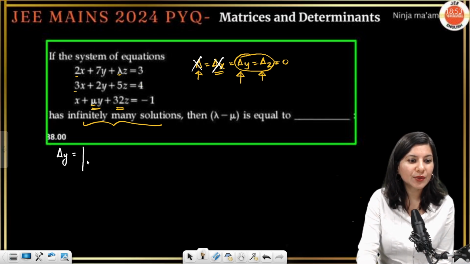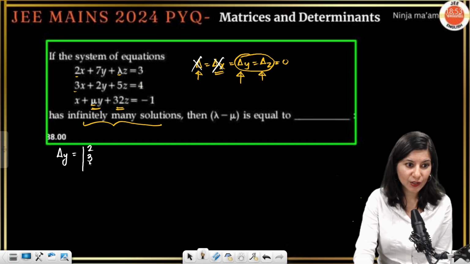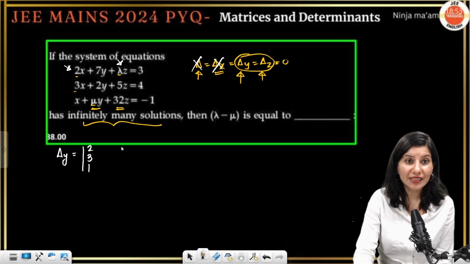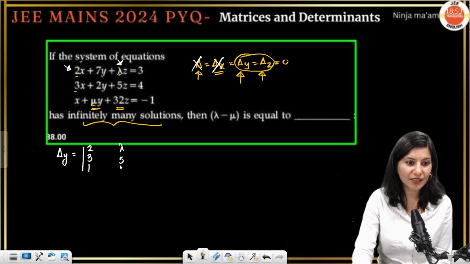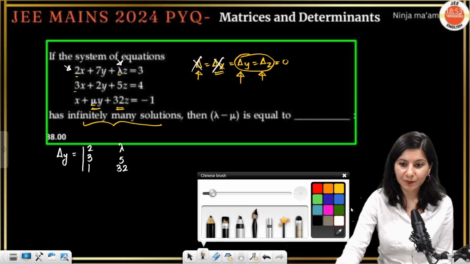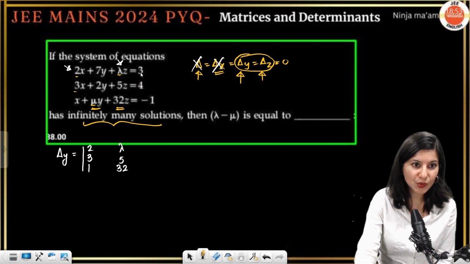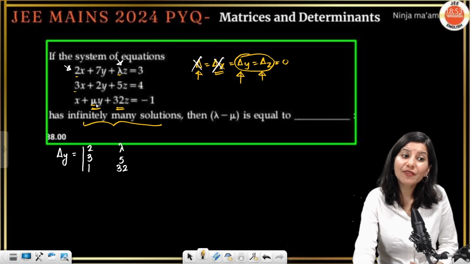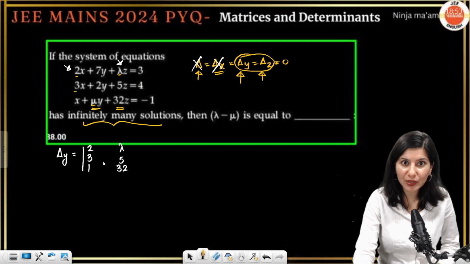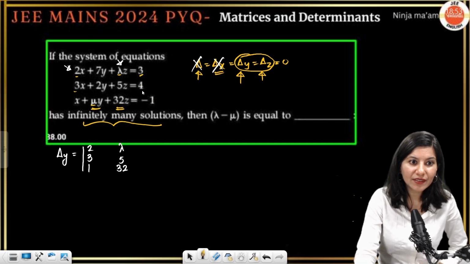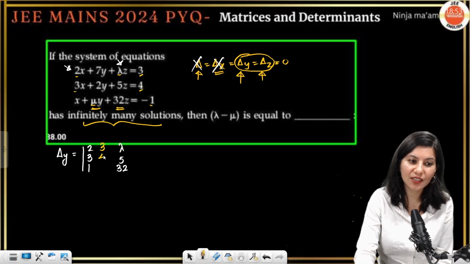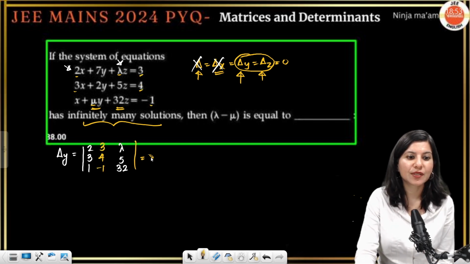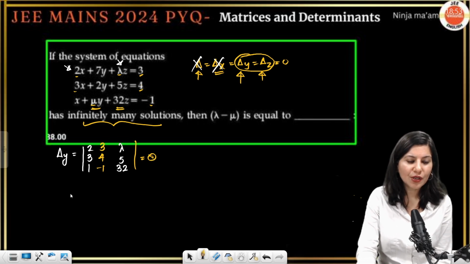So how to calculate del y? For that, column 1 and 3 will be same. 2, 3, 1, right? This is column 1. This will be column 3: lambda, 5 and 32. But in the middle, column 2, instead of 7, 2, mu, because if I write 7, 2, mu, it will become del, I have to write 3, 4 and minus 1. Understood? This is equal to 0. That's it. Solve it out, okay?